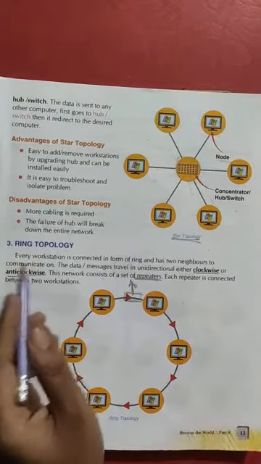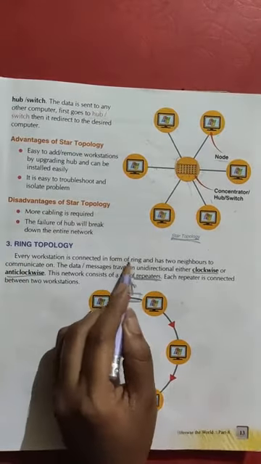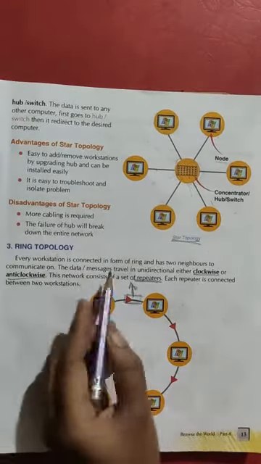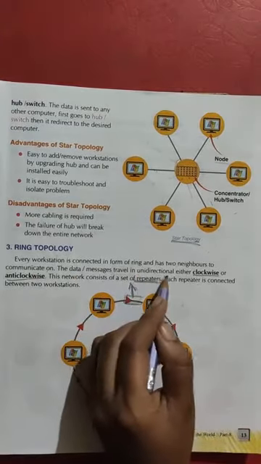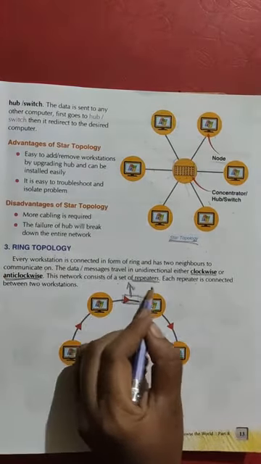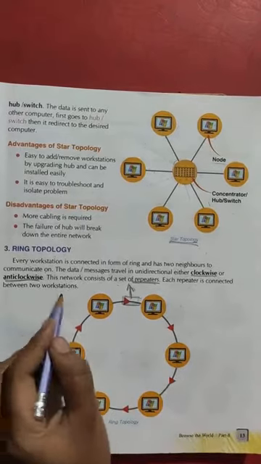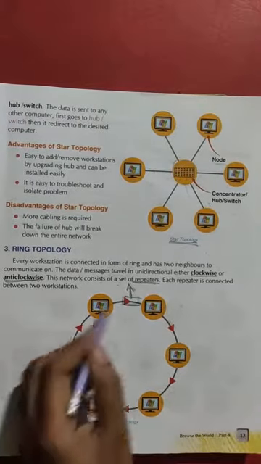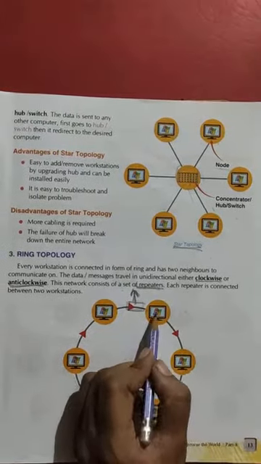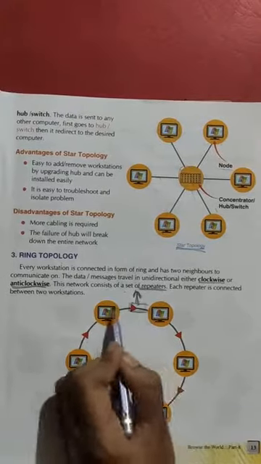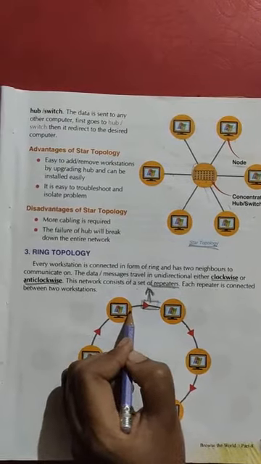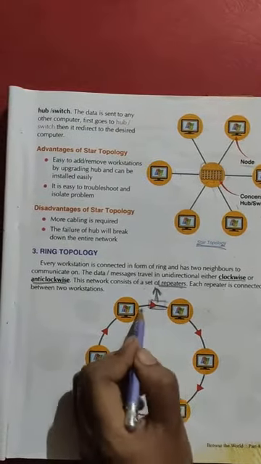As its name suggests, every workstation is connected in the form of a ring and has 2 neighbors. The data or messages travel in one direction, either clockwise or anti-clockwise. This network consists of a set of repeaters, and each repeater is connected between two workstations. You can see this is your ring topology, and each workstation has two neighbors to communicate with. It works unidirectionally, either clockwise or anti-clockwise, and each workstation has one repeater.